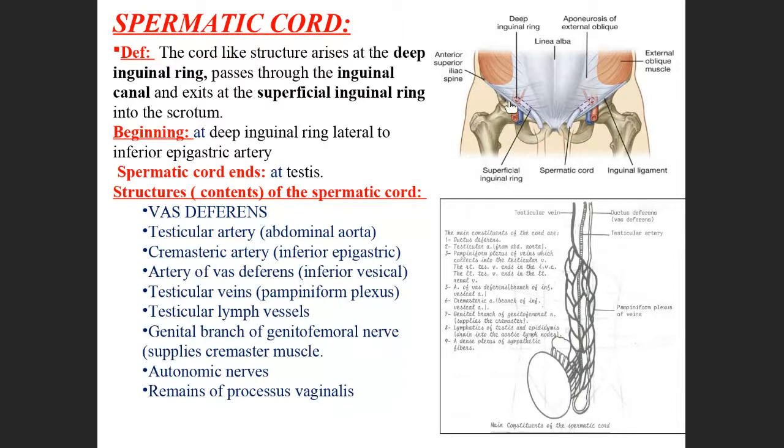The space between the deep inguinal ring and the superficial inguinal ring is called the inguinal canal. Now the spermatic cord passes from the deep inguinal ring into the inguinal canal and then comes out from the superficial inguinal ring. From the superficial inguinal ring, this part is called the lower part of the spermatic cord.